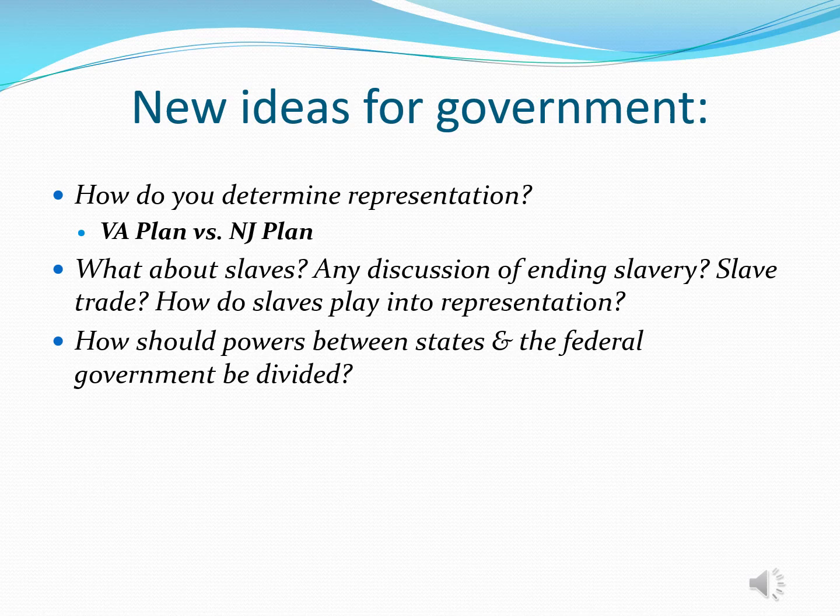And then also another question to think about is what powers will the state have? What powers will the federal government have? Will there be any powers that they share? Under the Articles of Confederation, the states had a lot of power, and it was one of the reasons it didn't work. So they've got to come and find some common ground.